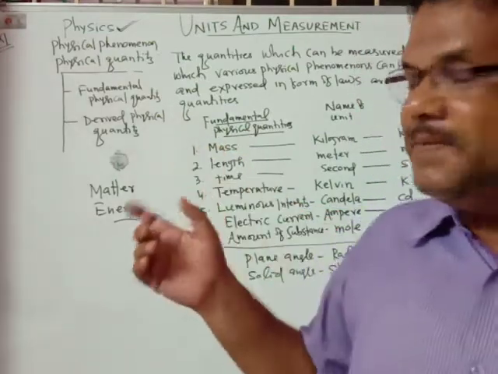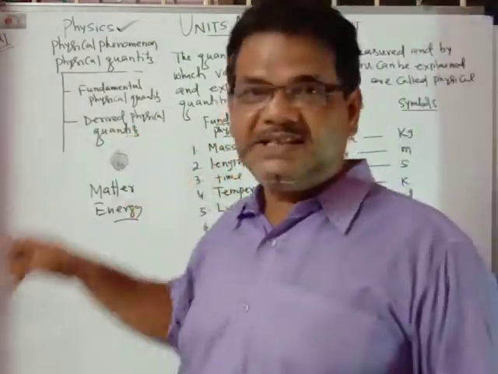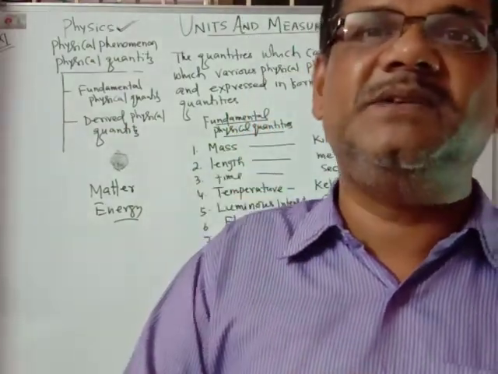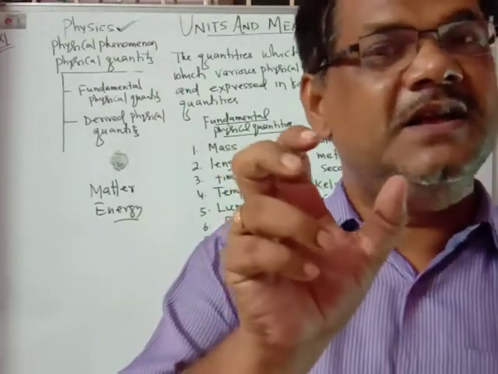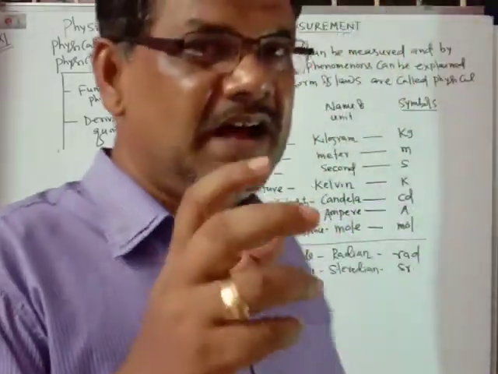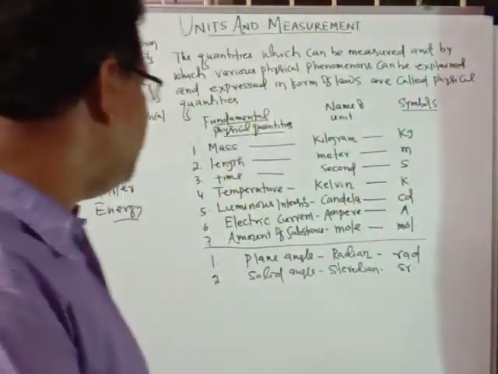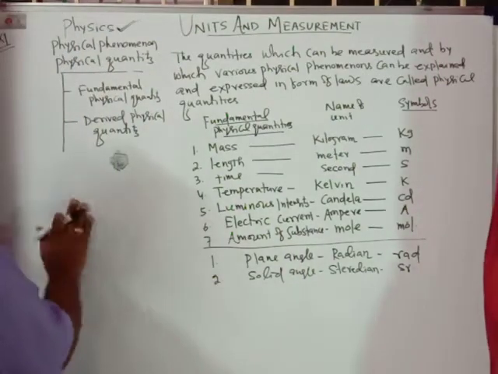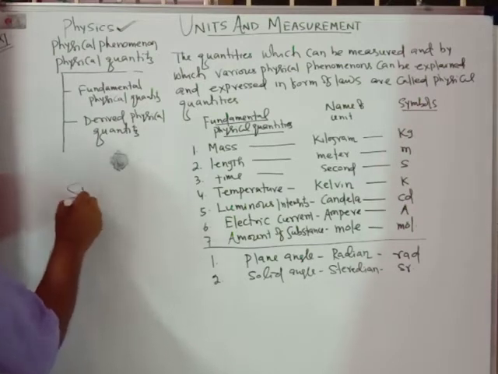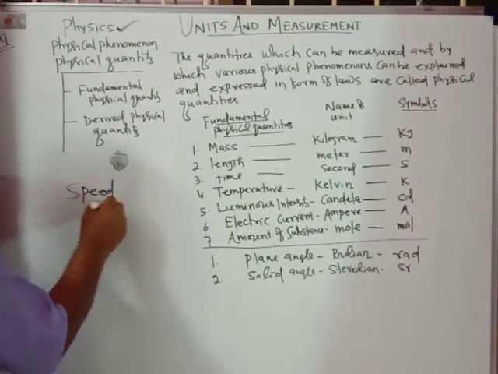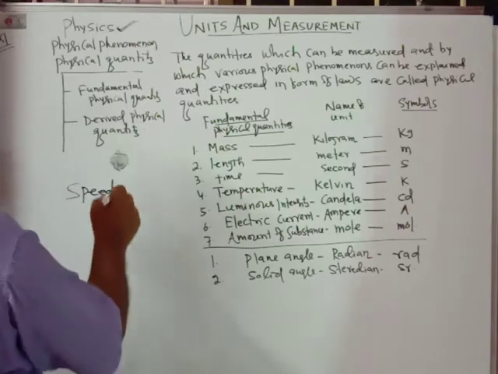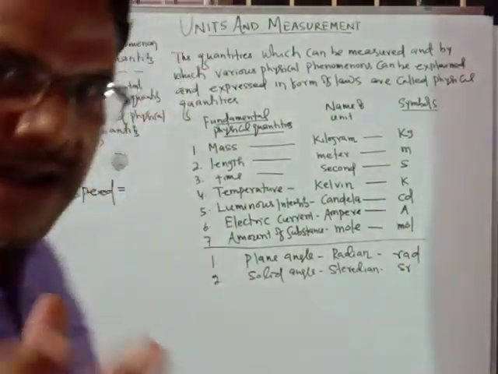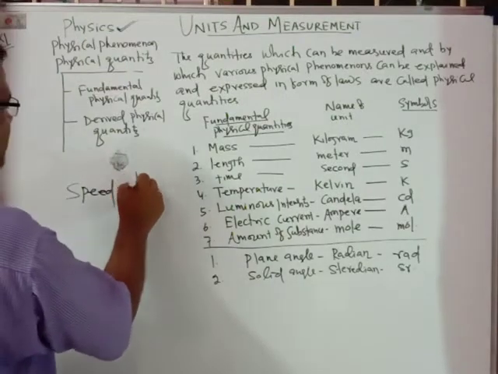And what are derived physical quantities? The quantities which are derived from the fundamental quantities. With the help of the fundamental quantities, we can find the derived physical quantities. For example, take speed. What category is it? You know that speed equals distance upon time. Distance is length, so speed is length upon time.